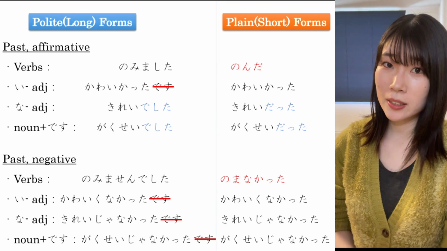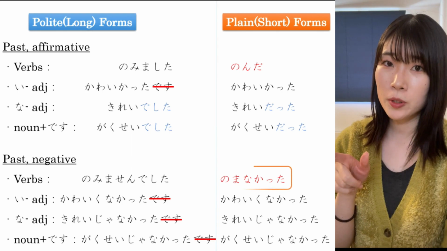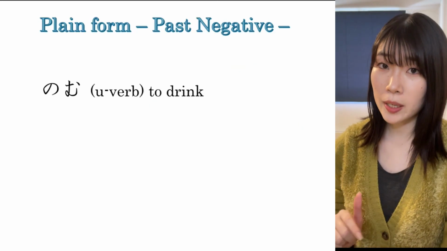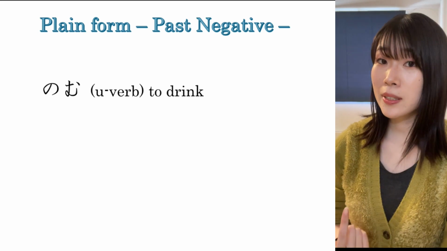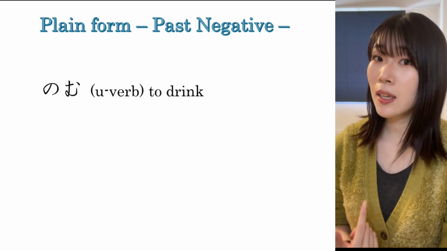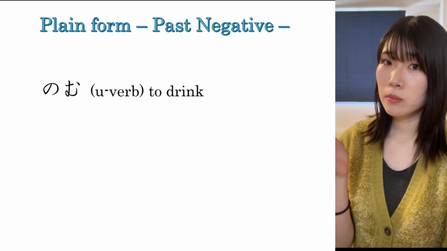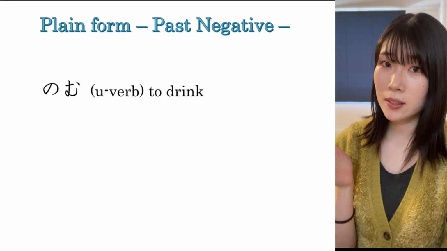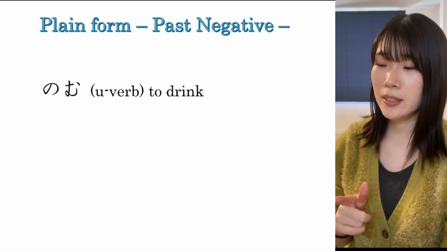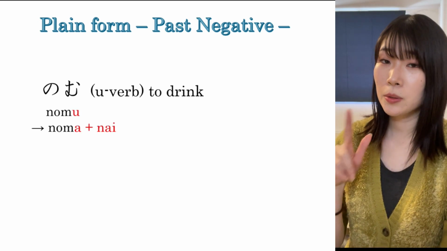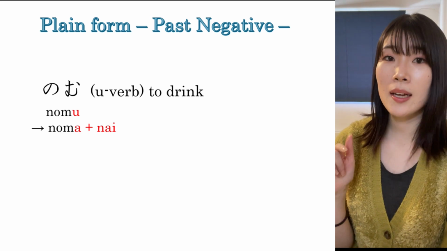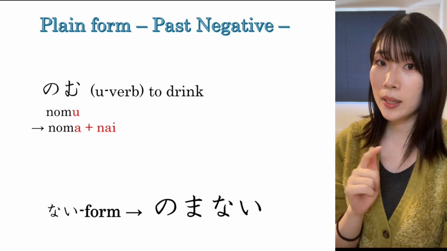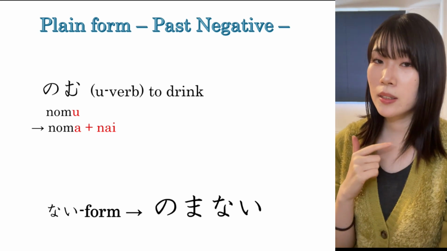What we are going to practice today is this form, 飲まなかった。To make plain past negative form, first think of its ない form. 飲む, to drink. 飲むのない form は何ですか？Change the last u sound to a sound and then add ない。飲まない。This is the ない form.